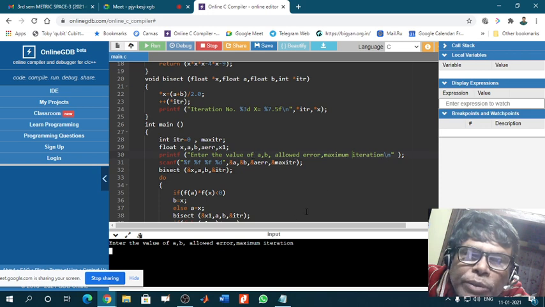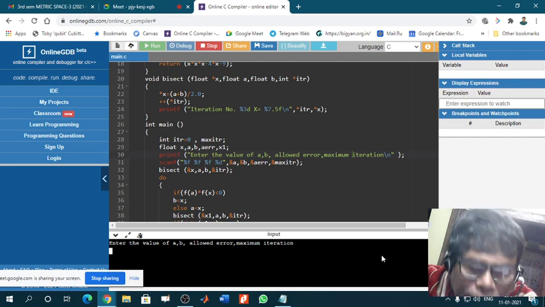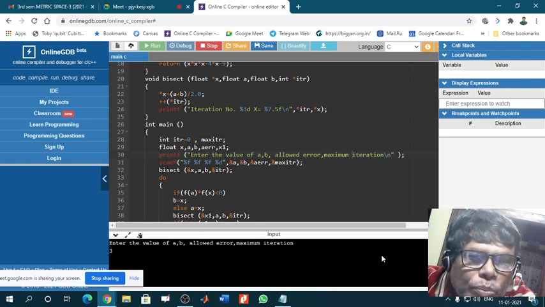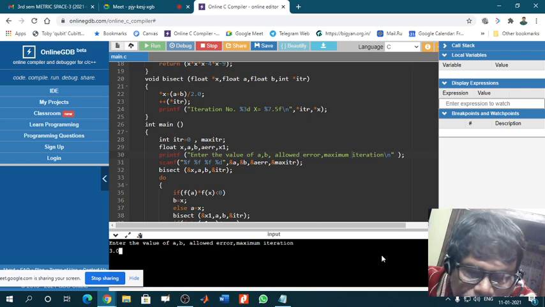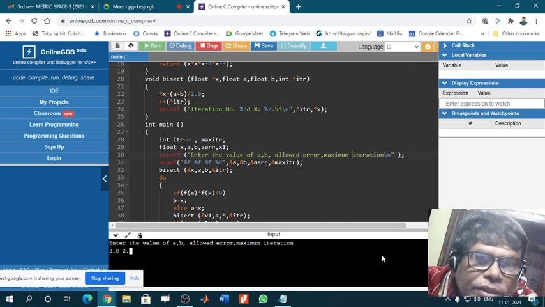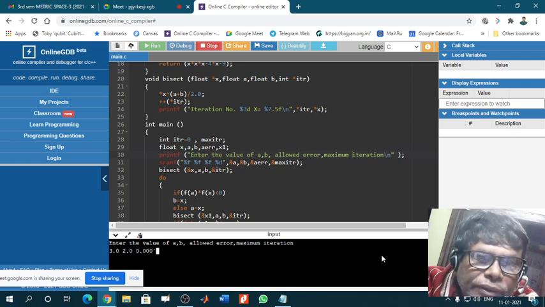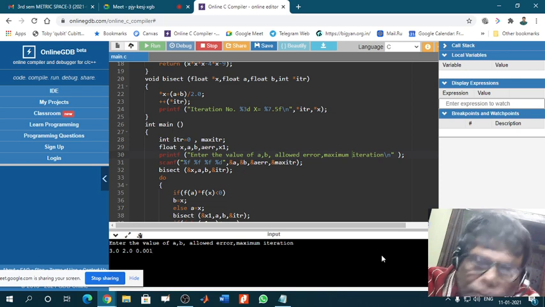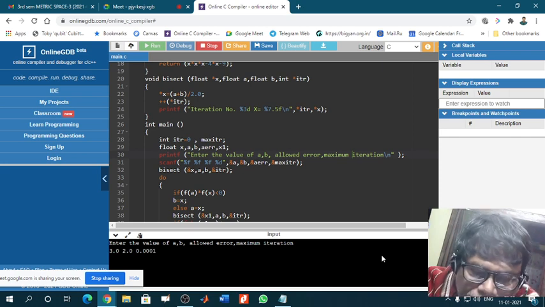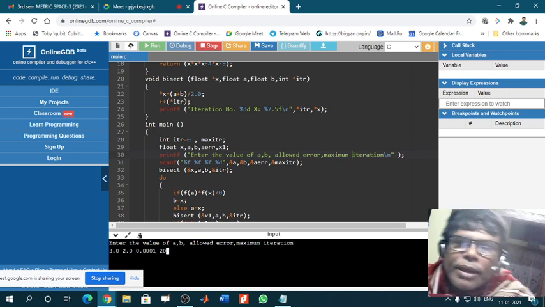So I am just entering. a I have written as 3.0, then space, 2.0, then the allowed error, space, 0.0001, or say one more 0, 0.001. Then say 20 is the maximum iteration.